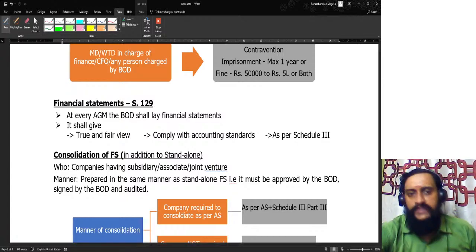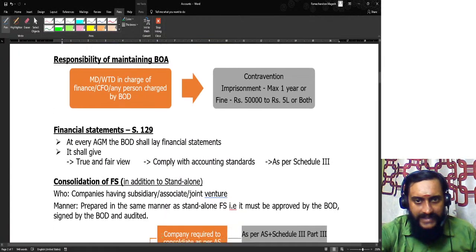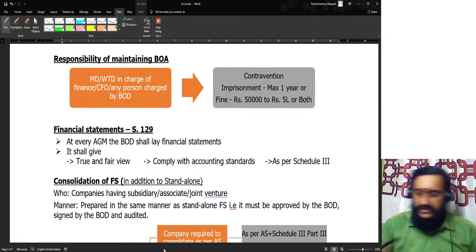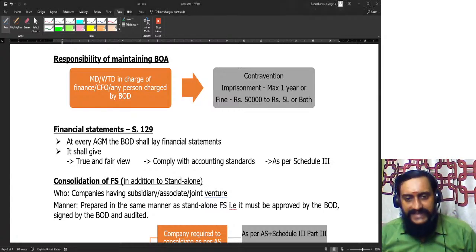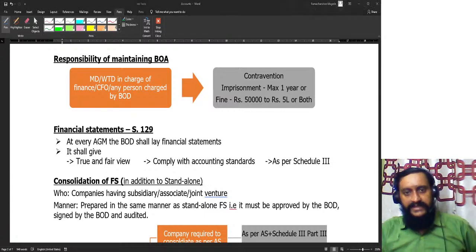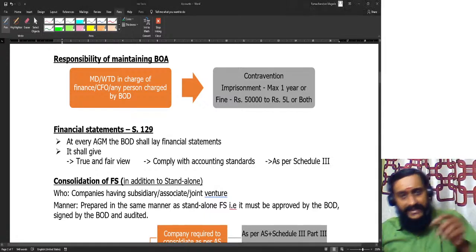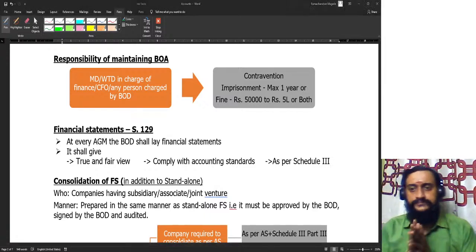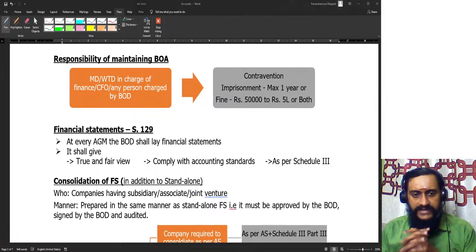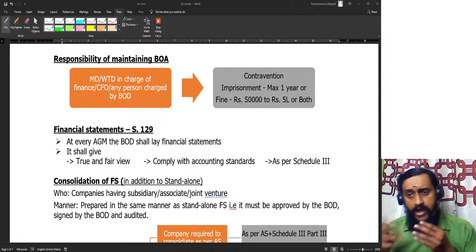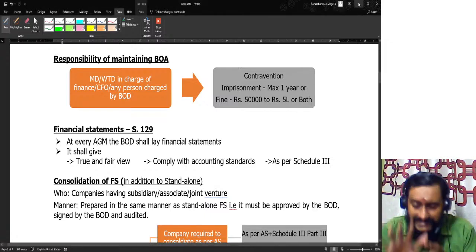Who is the person in charge of all these things, with the responsibility of maintaining the books of accounts? Again, this is an area which I expect in the exam. Number one, the managing director or the whole-time director in charge of finance. Please do understand, my dear friends, it is not just the managing or whole-time director. It is the managing director or the whole-time director who is in charge of finance.